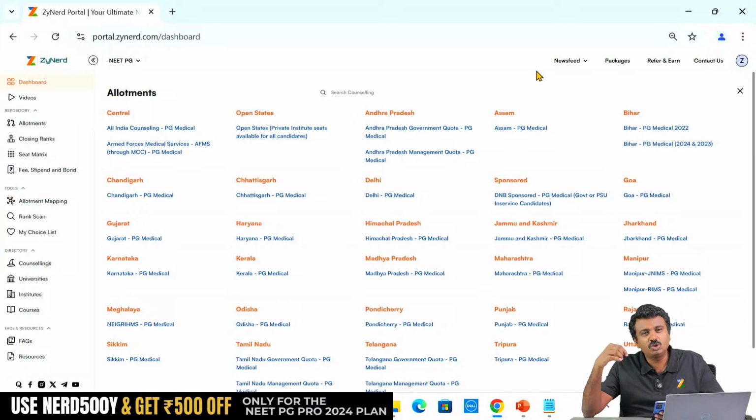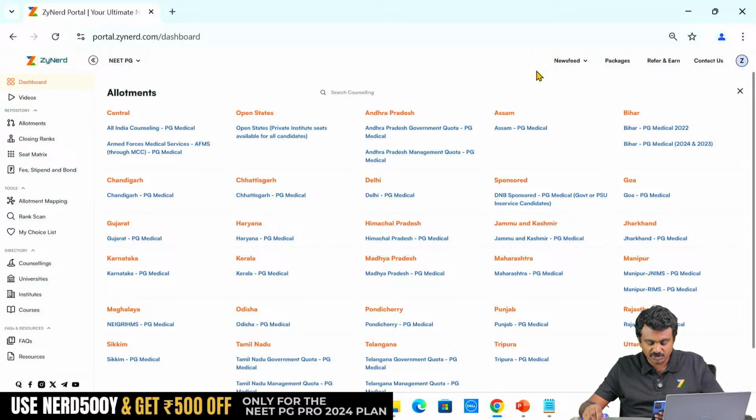You will have the round 2 results published. In the round 2 results, you will have All India round 1 reported candidates who did not opt for upgradation as a separate tag against each of the candidates. So it will say reported and then did not opt for upgradation. Those candidates will not attend All India round 2 or round 3 or round 4. They will be out of the All India counselling. But who can only participate in All India and cannot participate in state counselling, that we will not know. That is something that the state merit list or ineligible list, anything like that, will only give us.